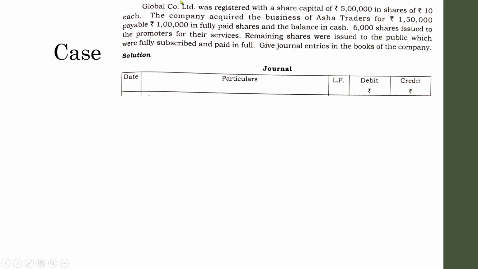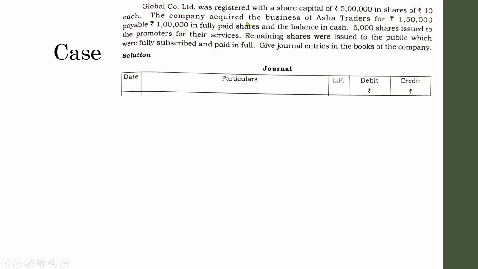So first one, the company is registered with the share capital of 5 lakh in shares of rupees 10 each. And the same company acquired the business of Asha Traders for 1,50,000 payable, 1 lakh in fully paid shares and balance in cash. So in this question, the actual transaction comes in the second sentence. The first sentence is actually misleading information given in the question. Misleading information means it doesn't have any relation with the transaction. It is just additional information given in the question to create confusion in your mind. So don't worry about it.